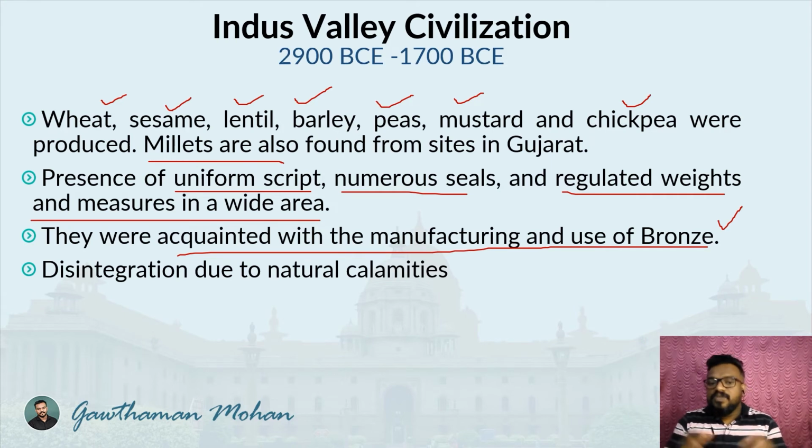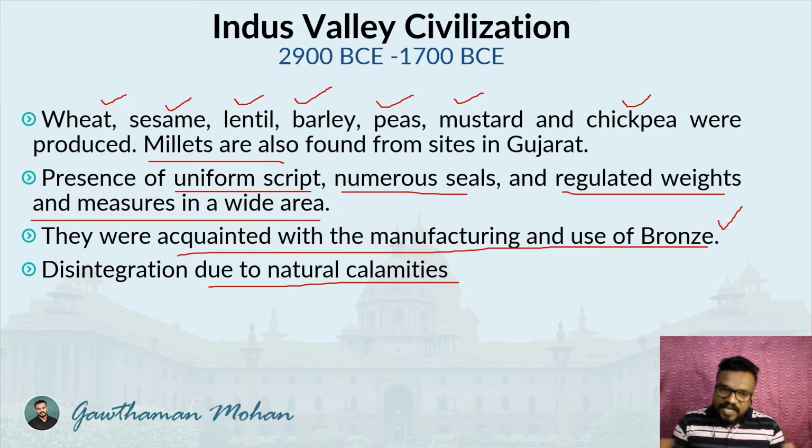And how did this civilization disintegrate? Many evidences say that it was due to natural calamities, especially floods. Because of the floods, this civilization disintegrated. So while we are discussing history, this was the first event that we can look at to understand about India.